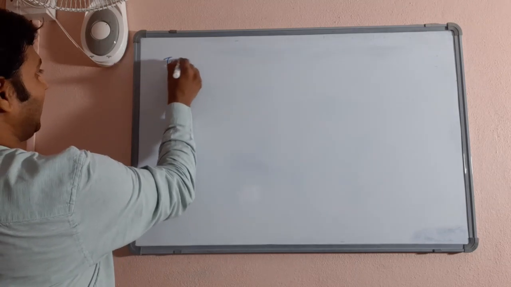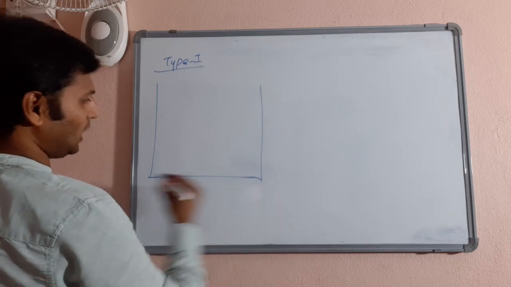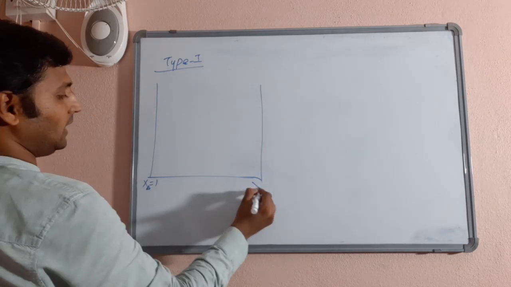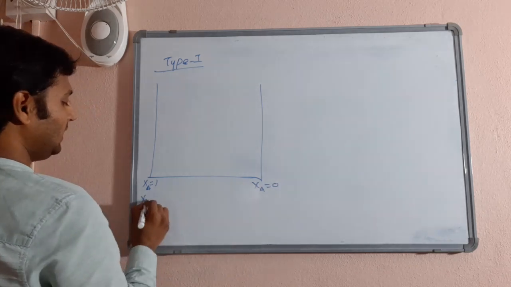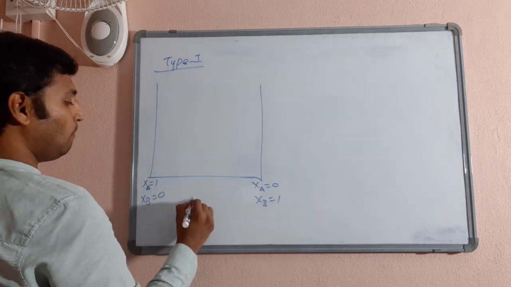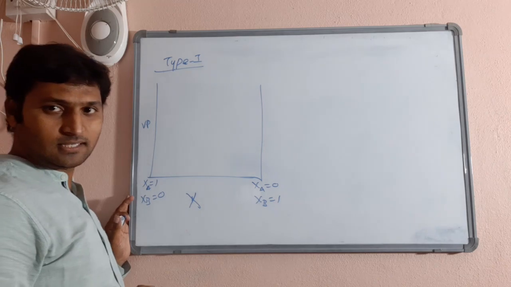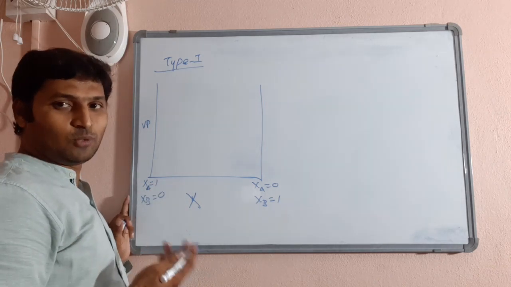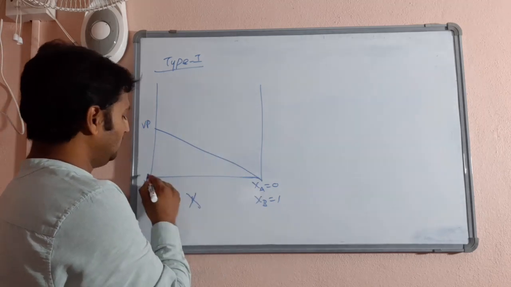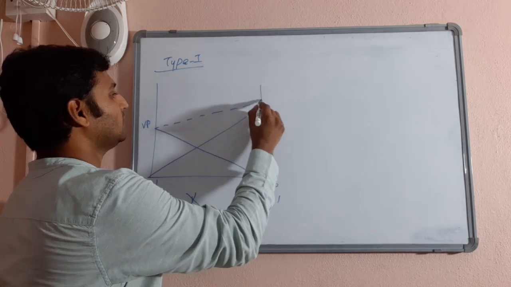See, type 1, that is ideal solutions. I have already drawn it, it's just a repetition. Assume XA is 1 and XB is 0 at this end, XB is 1 and XA is 0 at the other end, with mole fraction on the x-axis and vapor pressure on the y-axis. Previously I was assuming PA naught is smaller than PB naught, that's why you got a graph like this.